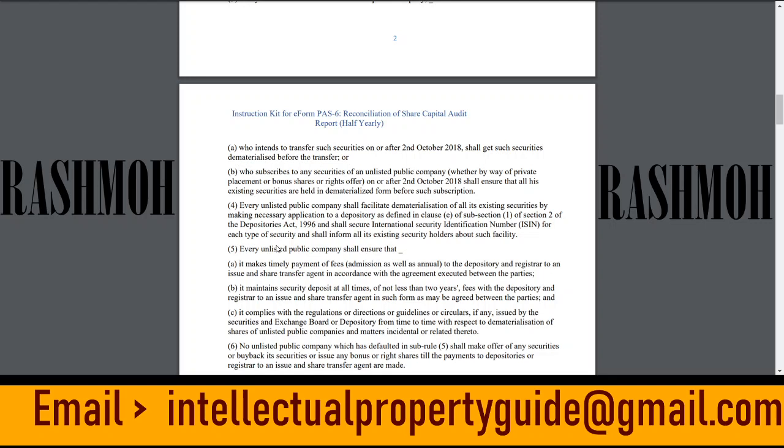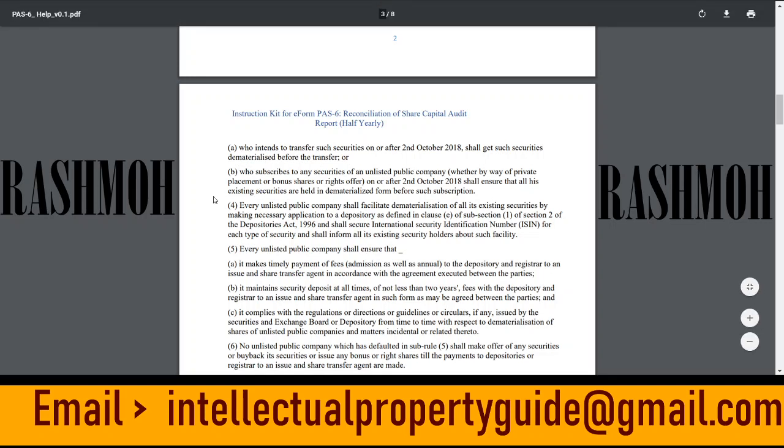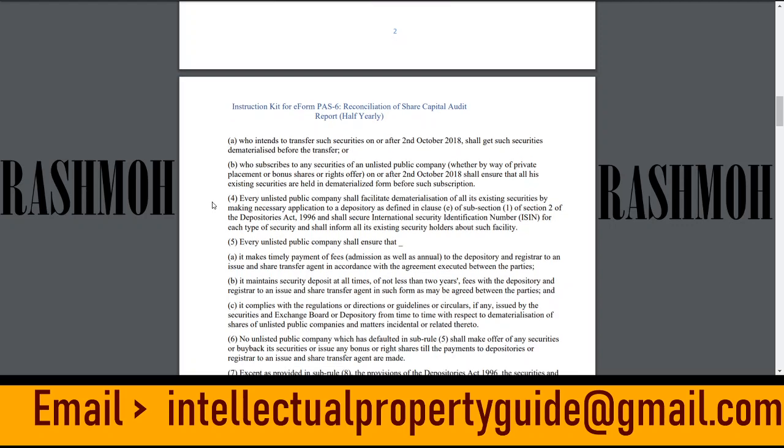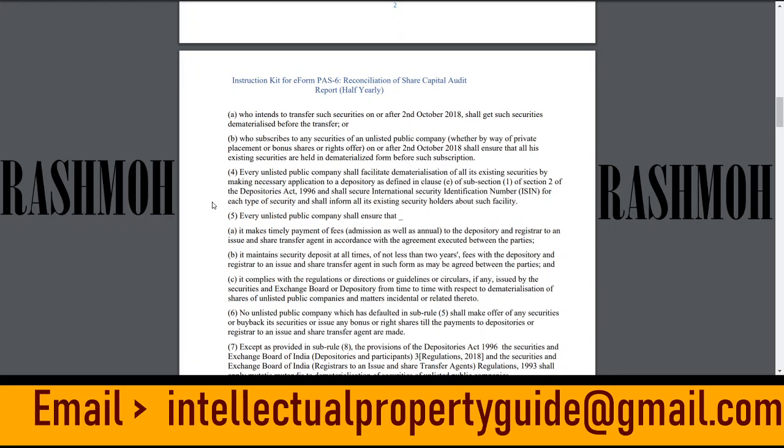Now point B: who subscribes to any securities of an unlisted public company, whether by way of private placement or bonus shares or rights shares, on or after 2nd October 2018, shall ensure that all his existing securities are held in dematerialized form. So dematerialization is a must for this form. Next, the fourth point of Rule 9A.